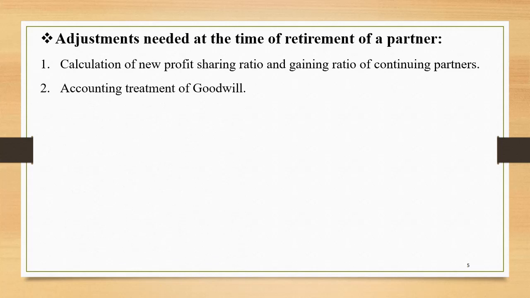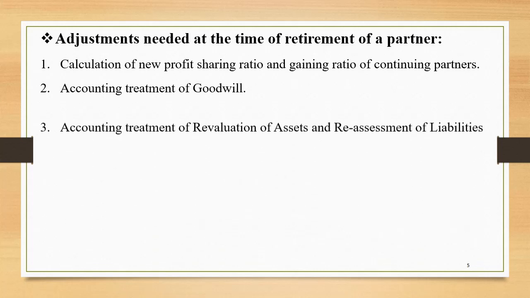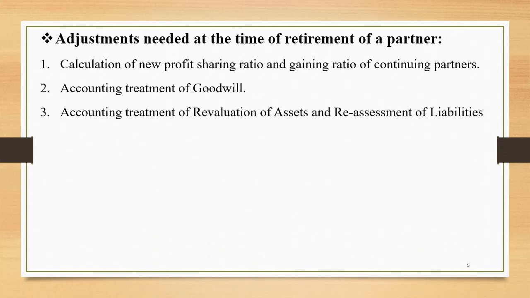Accounting treatment of goodwill. This again is going to be important but a very simple adjustment in this chapter. In this chapter on retirement, the goodwill will be contributed by the continuing partners in their gaining ratio. Accounting treatment of revaluation of assets and reassessment of liabilities. This is going to be very much the same as whatever we have discussed in the previous two chapters. In the chapters on reconstitution and admission of a partner, I have discussed all these things, but I'll make sure I discuss these things again over here.